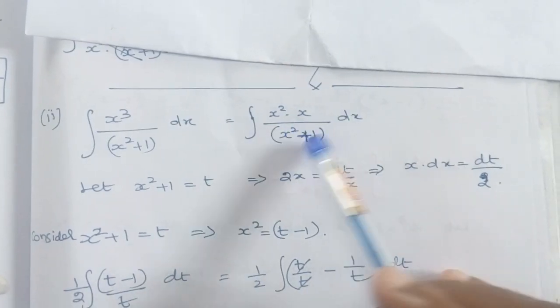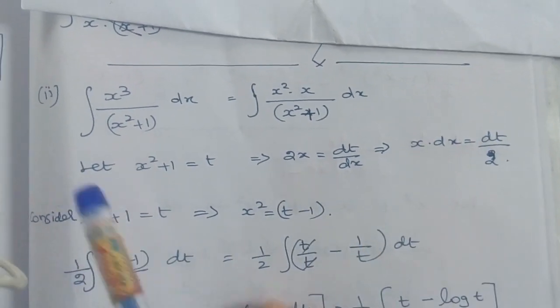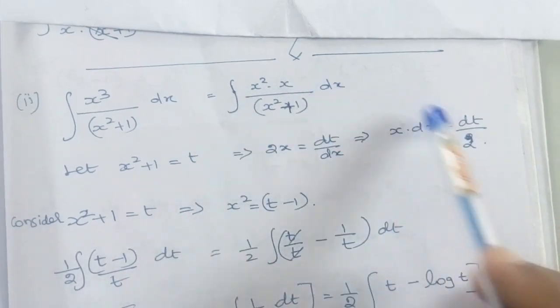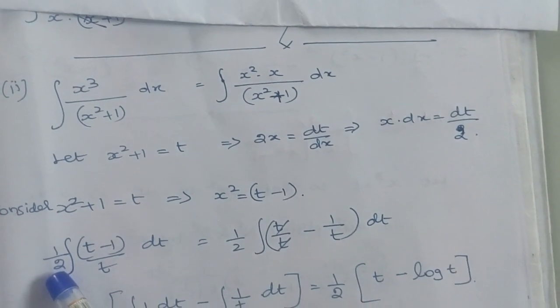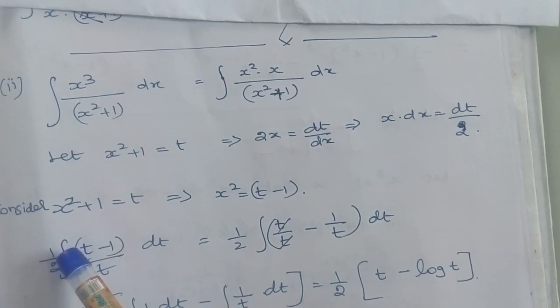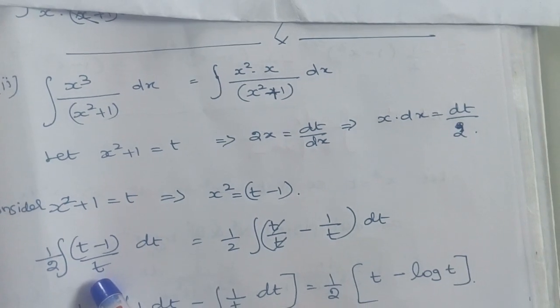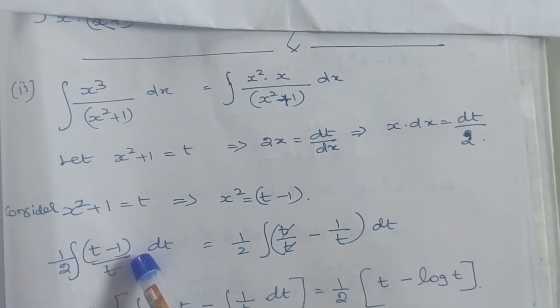Now we can rewrite all the x terms in terms of t using the variable we got. So in place of x dx, we are substituting dt by 2. That 2 has been written as 1 by 2 outside the integration, and then in place of x square plus 1 we can substitute t, and in place of x square we can substitute t minus 1.